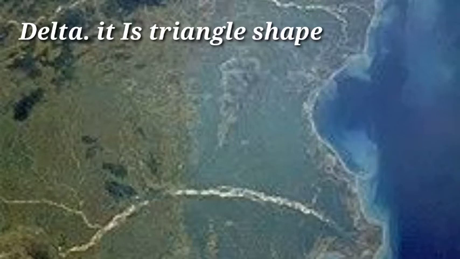The fine material dropped or deposited at the mouth forms a delta. Mouth means the place where the delta forms. Look at this picture. The word delta originated from the Greek alphabet delta. Understand?